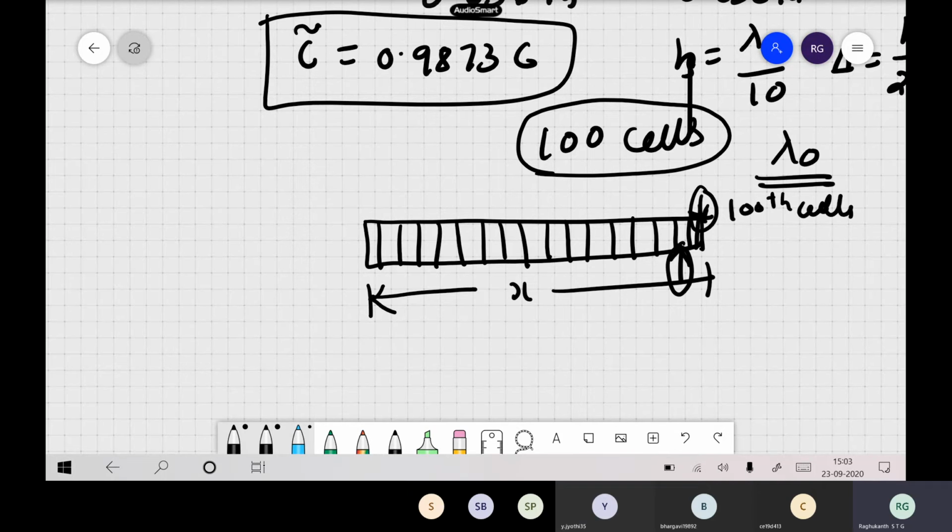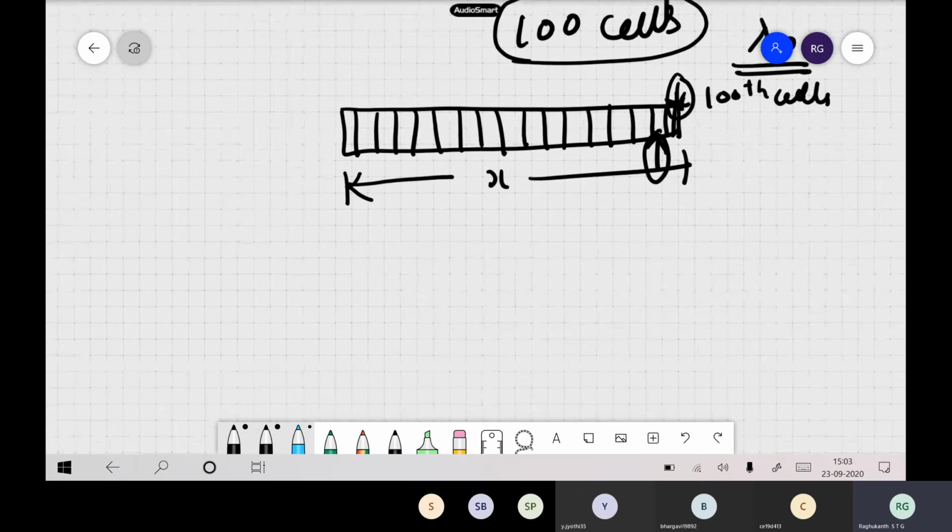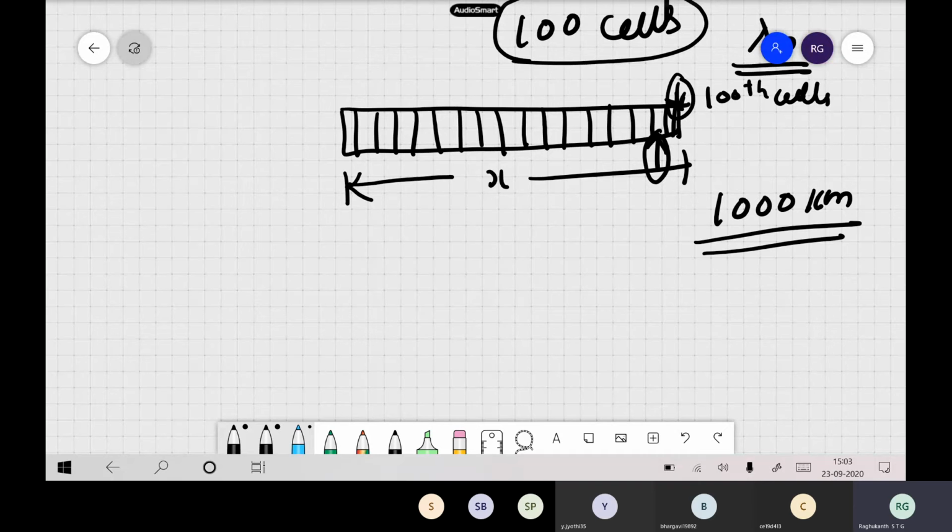So this is the error which you are making when you do it in a finite difference framework. This is the meaning of the phase velocity. Now if you take 1000 kilometers, each cell is 0.98.